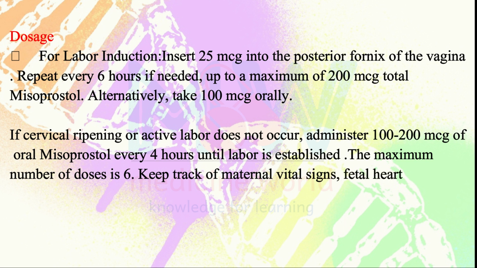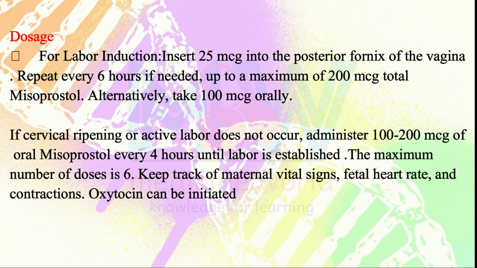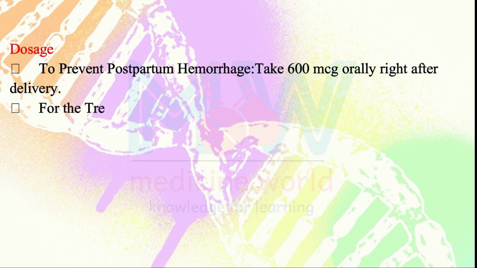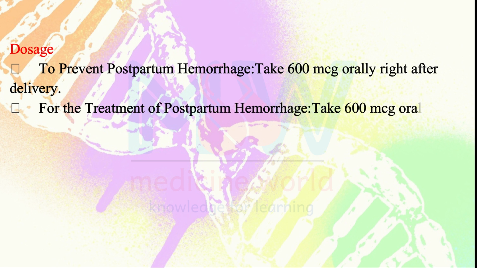Keep track of maternal vital signs, fetal heart rate, and contractions. Oxytocin can be initiated 4 hours after the last dose of misoprostol. To prevent postpartum hemorrhage, take 600 microgram orally right after delivery. For the treatment of postpartum hemorrhage, take 600 microgram orally, or 1000 microgram rectally.